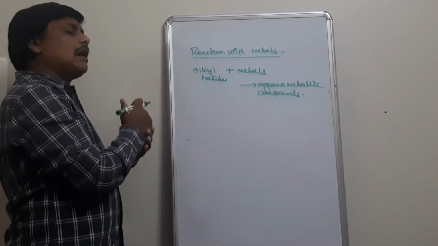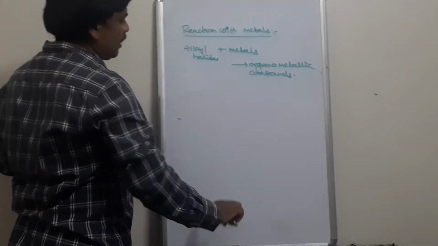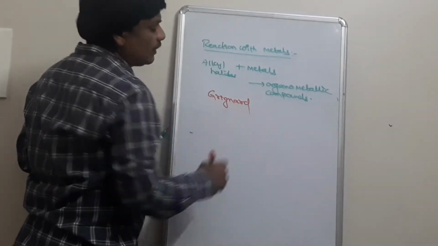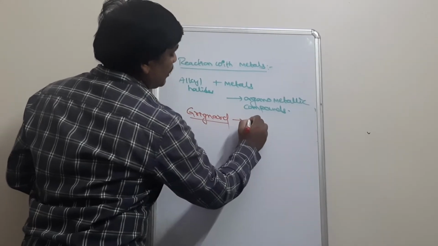The first organometallic compound was prepared by Grignard, which is popularly known as Grignard reagent.